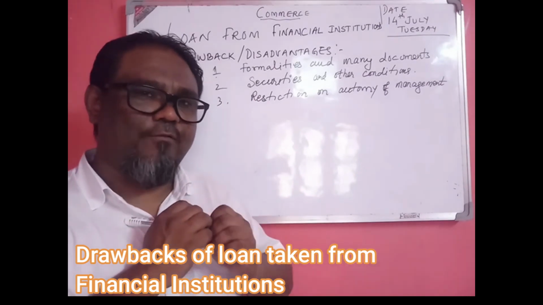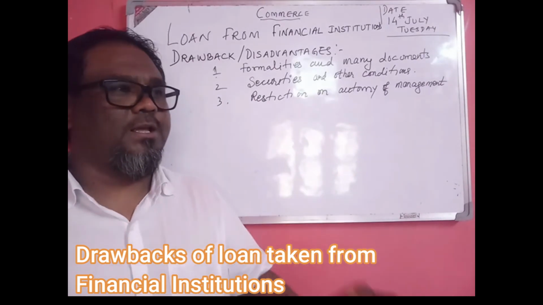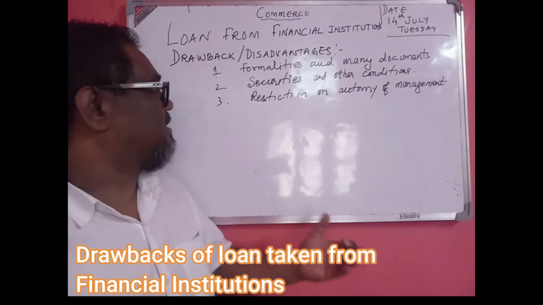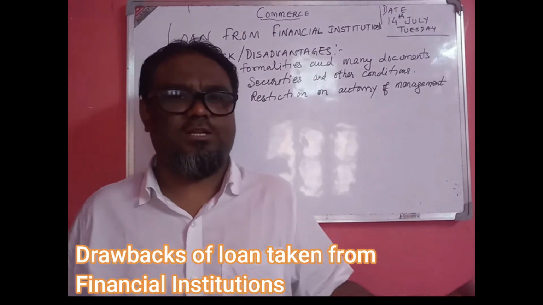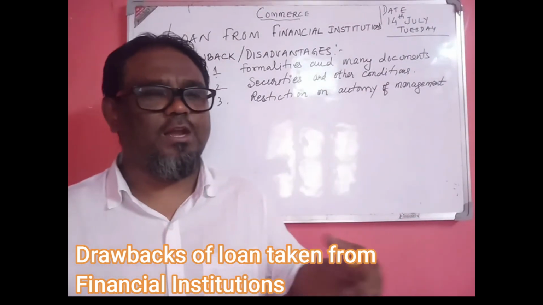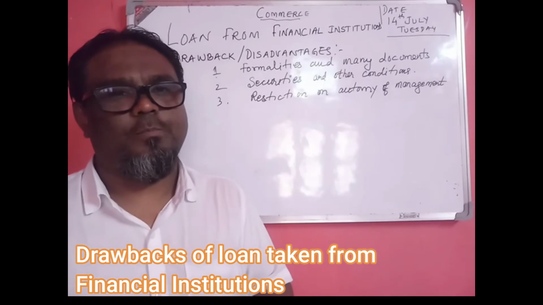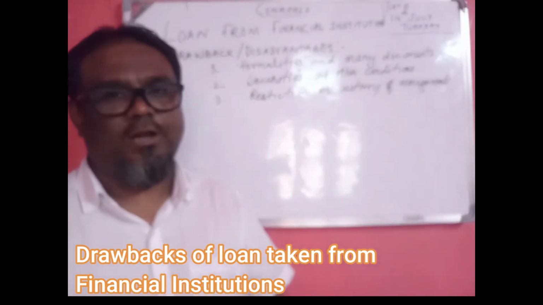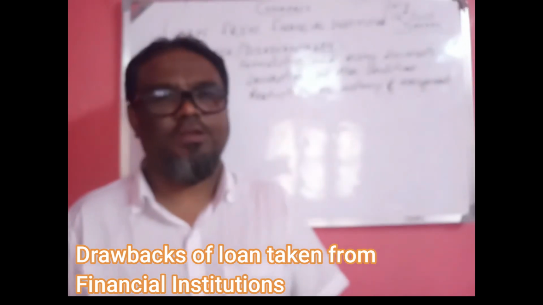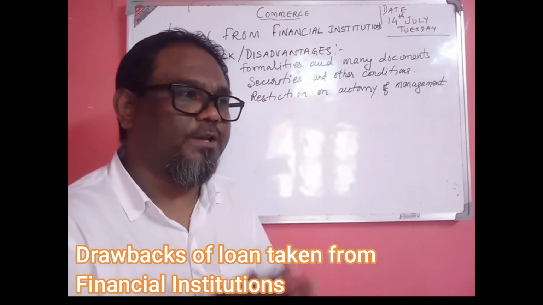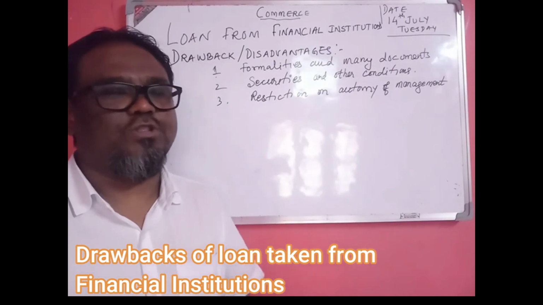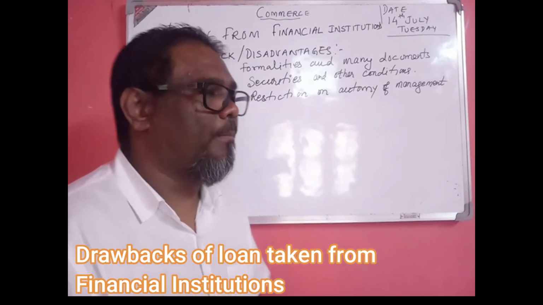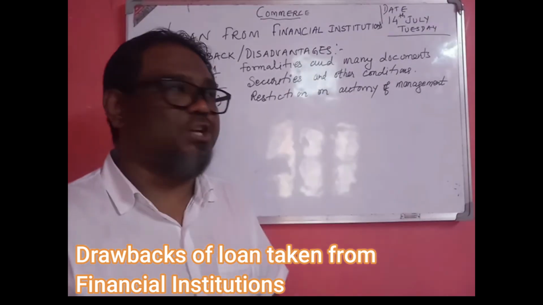They will investigate each and everything of the company. There are many formalities and numerous documents, and lengthy formalities. It's very difficult for a company to fulfill all these. So this is a drawback of taking a loan from financial institutions.